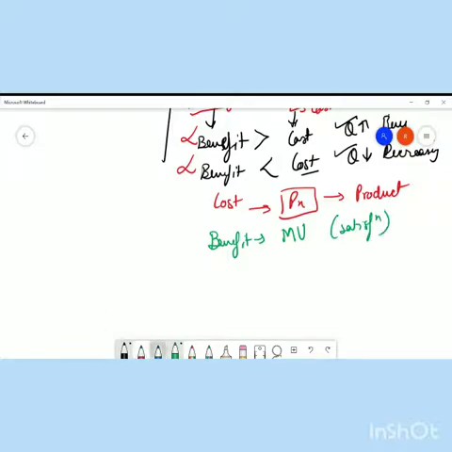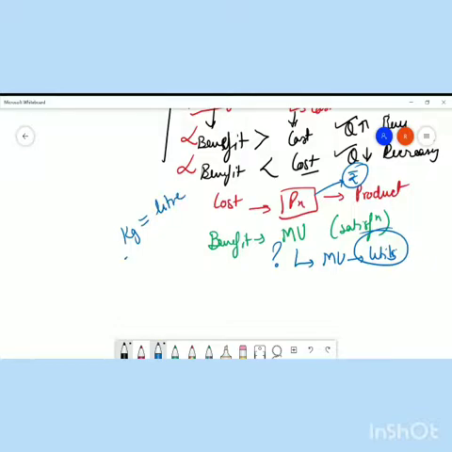Here a question arises. The question is, marginal utility is measured in utils, right? And price is measured in rupees. We cannot compare these two things. For example, can you compare kg with liters? Can I say 5 kg is equal to 12 liters? Or simply, can I say 5 kilometers is equal to 1000 liters? I cannot say this because the two units are different, so I cannot compare the quantities. So here also price is in terms of rupees and marginal utility is in terms of utils, so I cannot compare this.